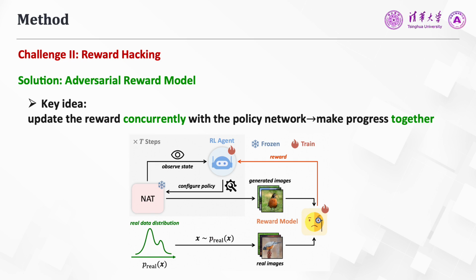Inspired by this phenomenon, we hypothesize that it might be a rescue to consider a reward that is updated concurrently with the policy network during the learning process and adjusted dynamically under the goal of resisting overfitting. Therefore, we propose the adversarial reward model, which is formulated as a discriminator similar to that used in generative adversarial networks. When the policy network learns to maximize the reward, we refine the reward model simultaneously to better distinguish between the real and generated samples. In this way, the policy network is effectively prevented from overfitting a static objective, and we observe a balanced diversity and fidelity of the generated images.